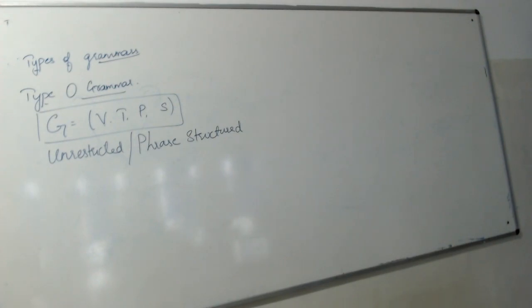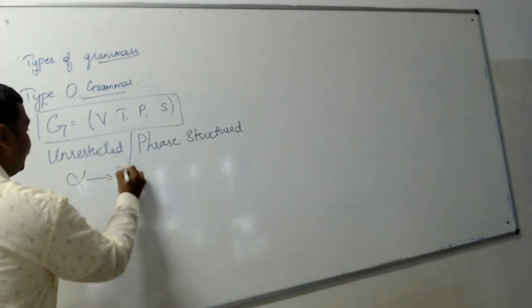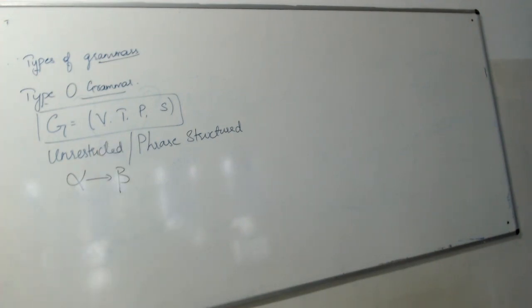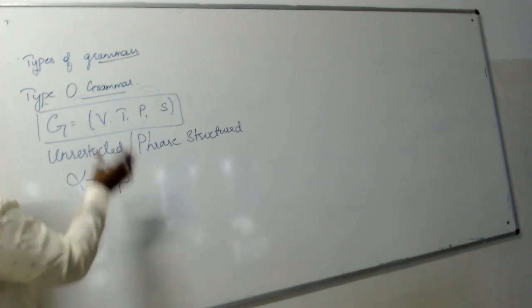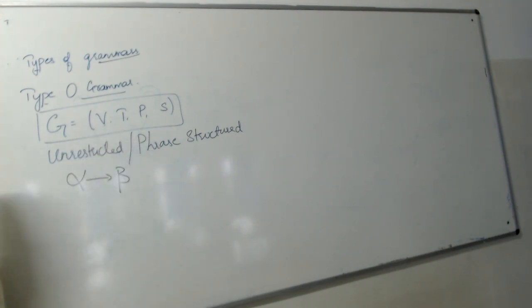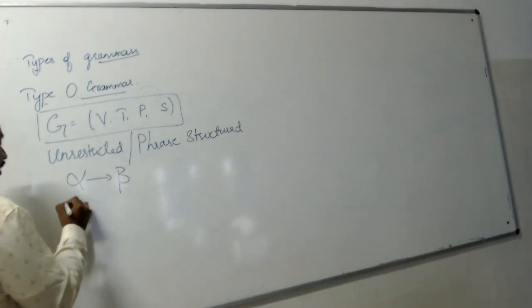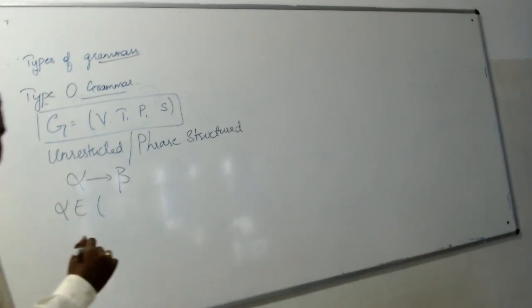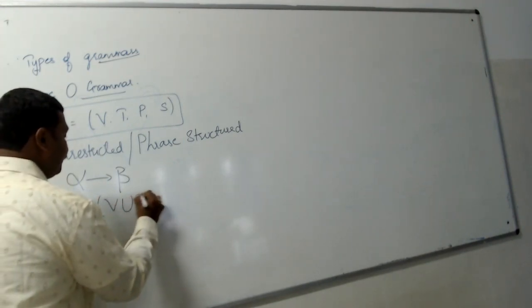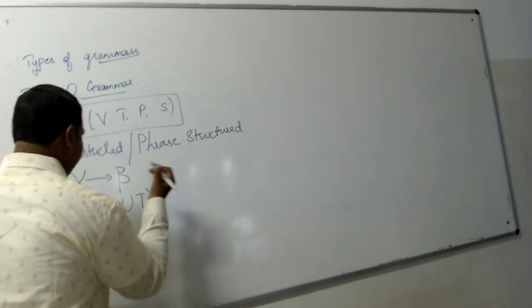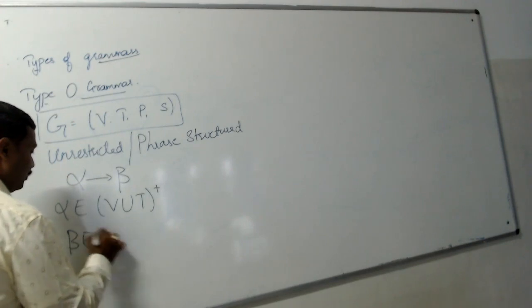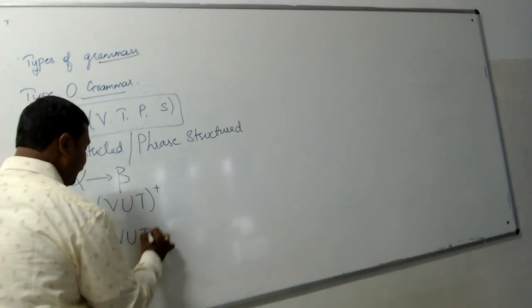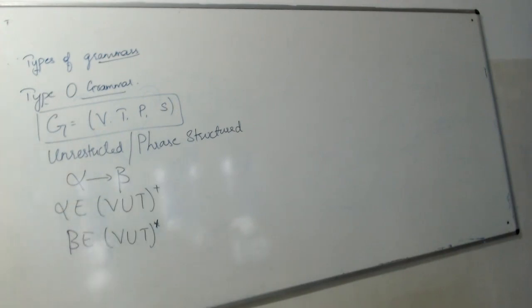If a grammar is said to be type 0 grammar, then the productions within it will be alpha tends to beta. If all the productions are alpha tends to beta in your grammar, it is said to be an unrestricted or phrase structured grammar, where alpha belongs to (V U T) plus and beta belongs to (V U T) star.